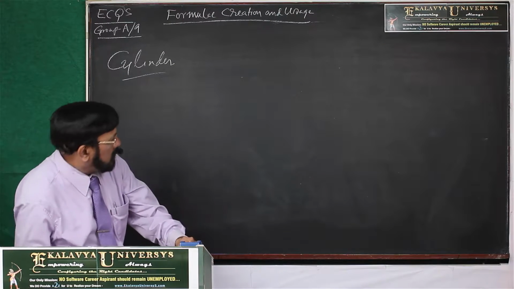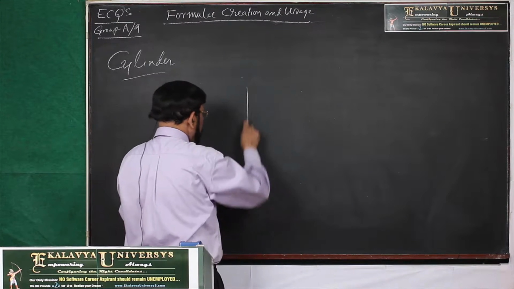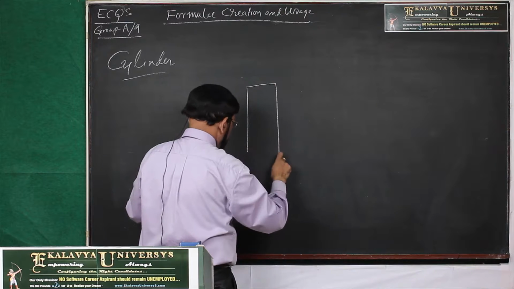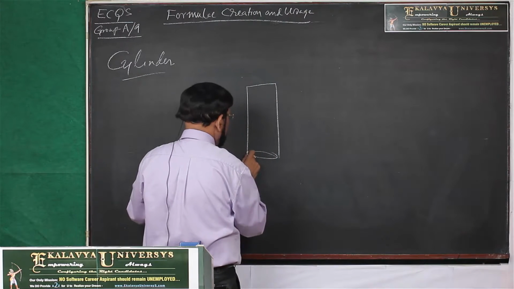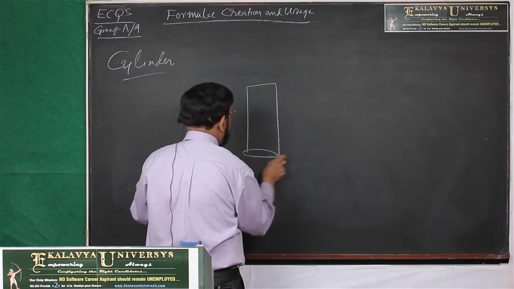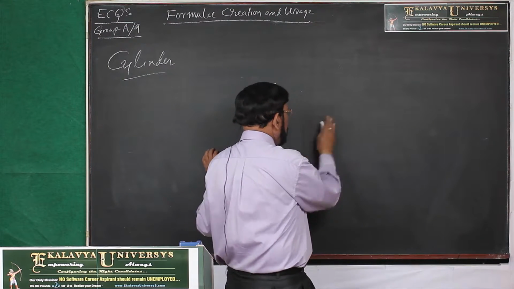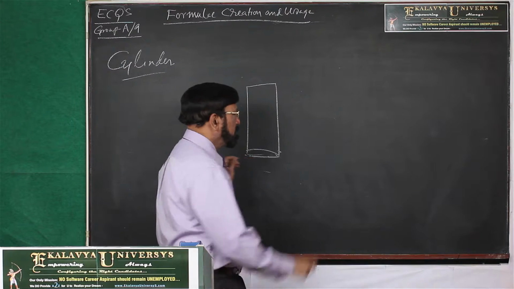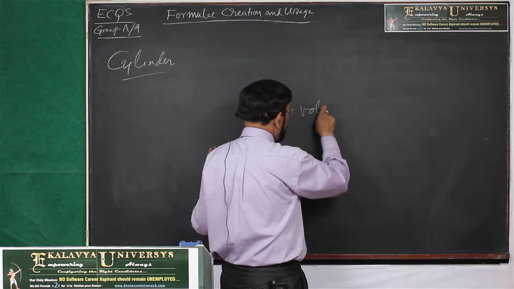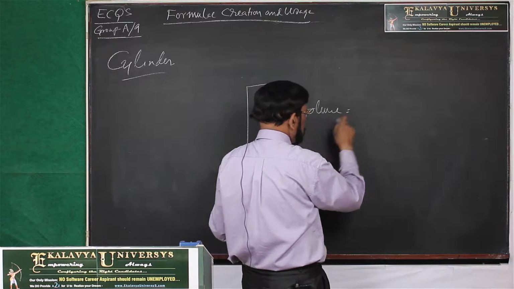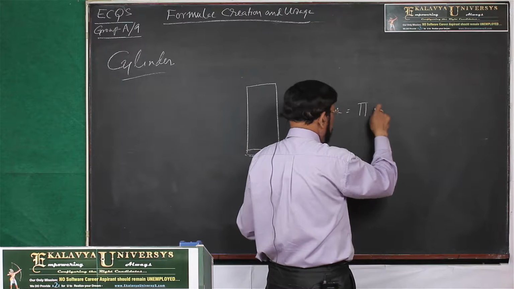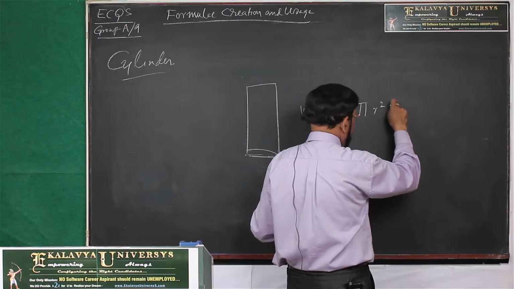Now, as far as cylinder formulas are concerned, there are three formulas. First one is volume. Volume is pi r square h.